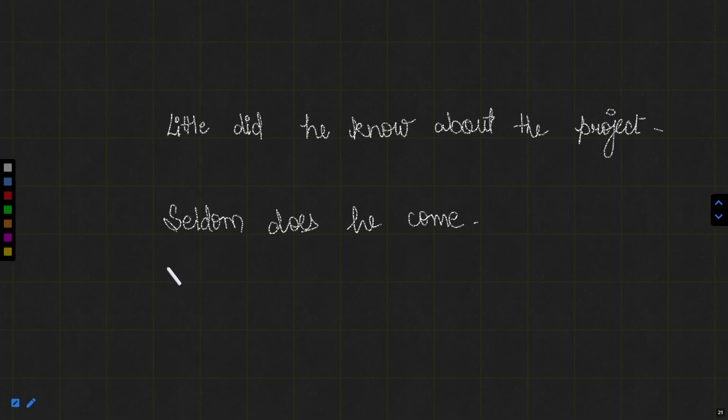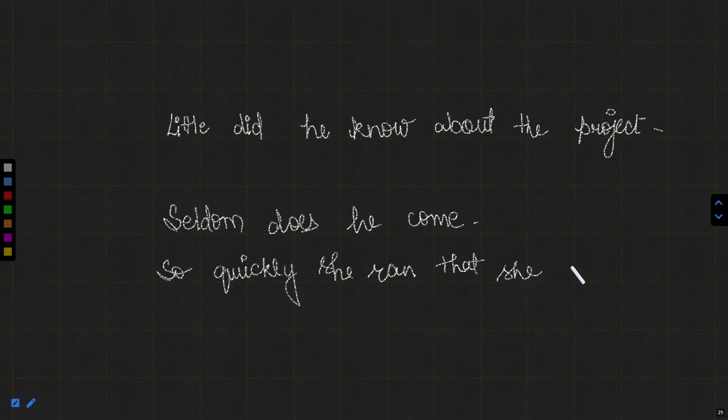We can also say, so quickly she drove, so quickly she ran that she overtook her friends. Now this sentence will be incorrect.